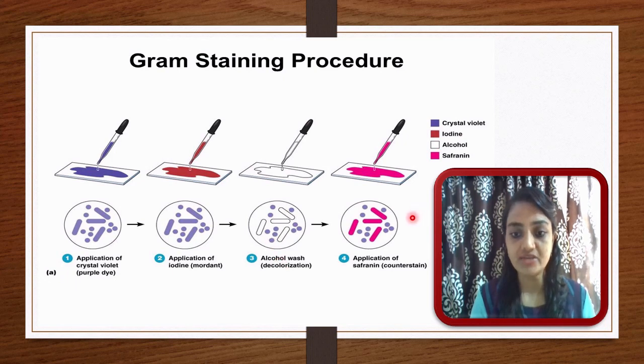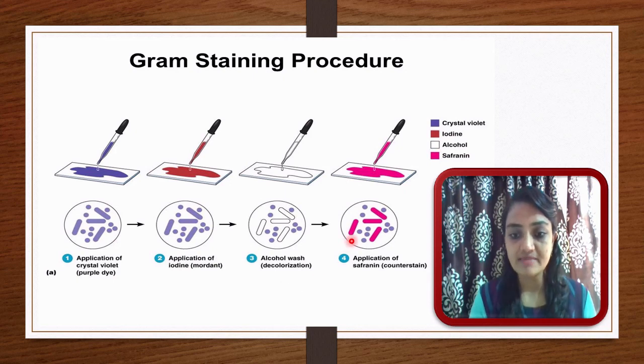Finally you apply safranin. As a result, the Gram positive bacteria will look purplish under the microscope, because they are stained with crystal violet.